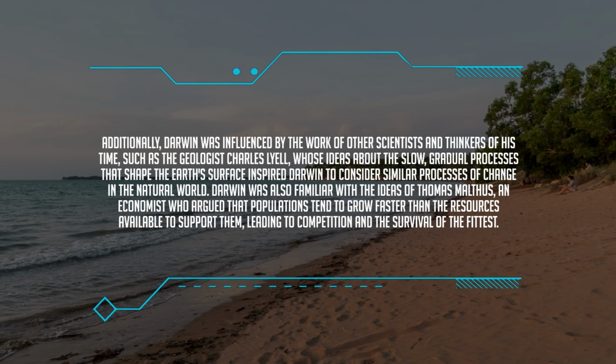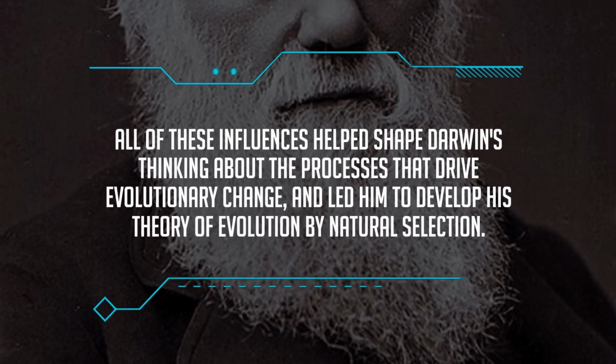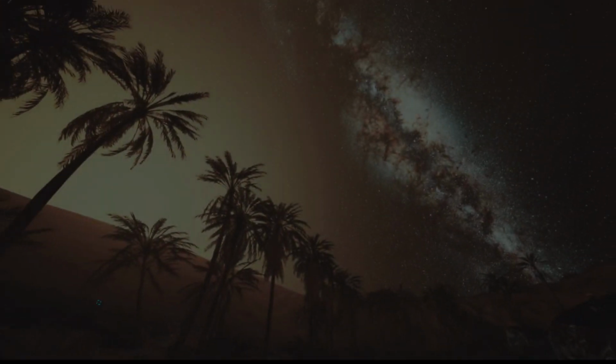Darwin was also familiar with the ideas of Thomas Malthus, an economist who argued that populations tend to grow faster than the resources available to support them, leading to competition and the survival of the fittest. All of these influences helped shape Darwin's thinking about the processes that drive evolutionary change, and led him to develop his theory of evolution by natural selection.